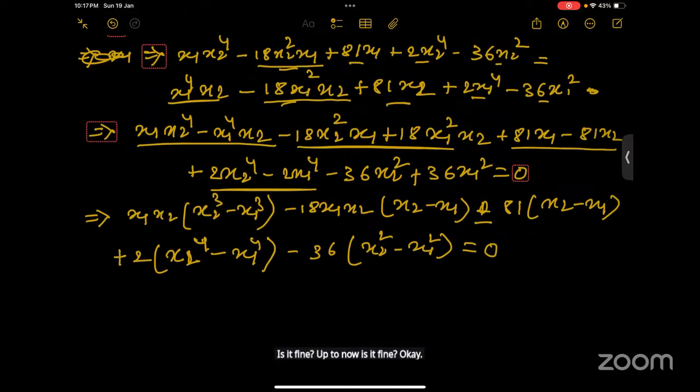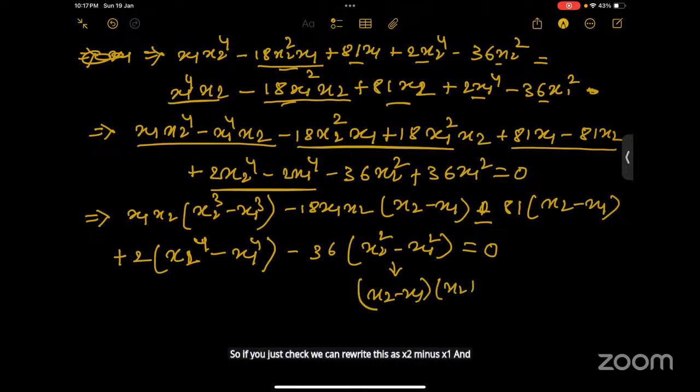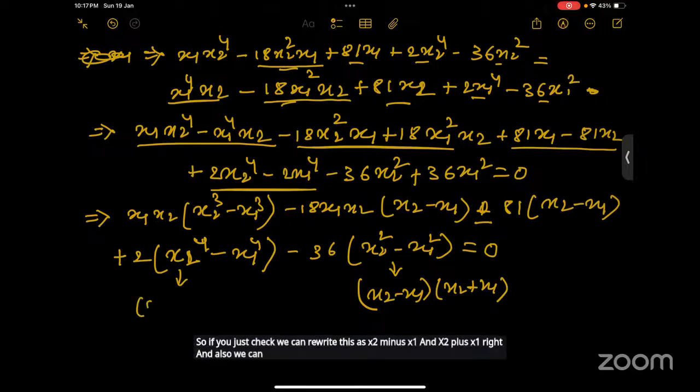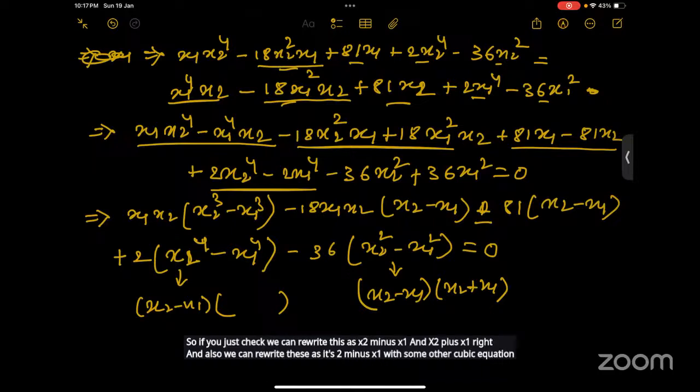So if you just check, we can rewrite this as x2 minus x1 and x2 plus x1, right? And also we can rewrite these as x2 minus x1 with some other cubic equation. I don't remember the equation, some cubic.